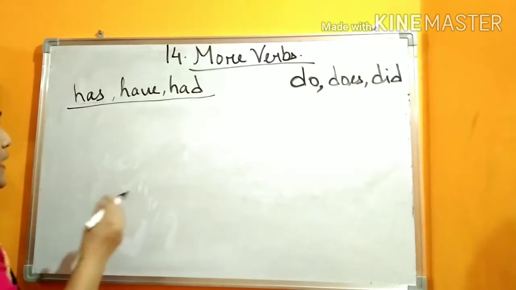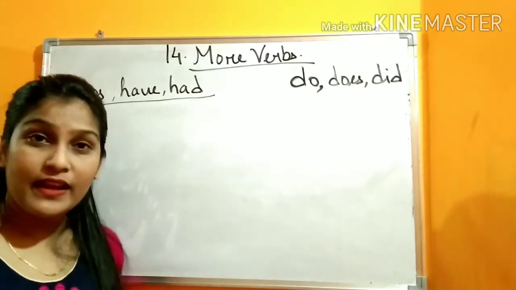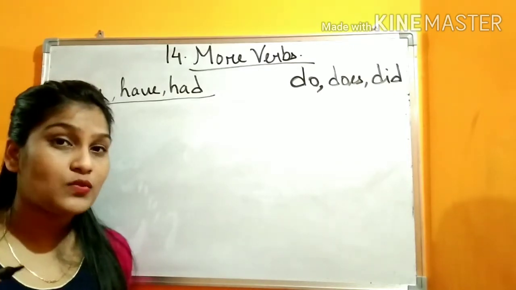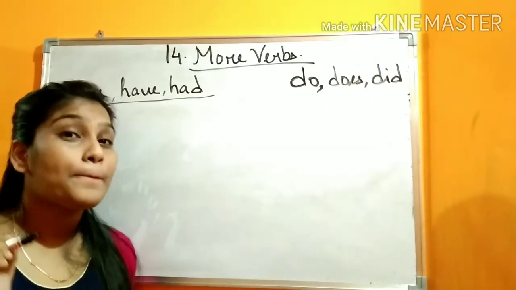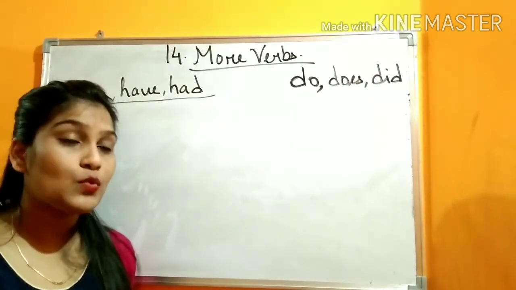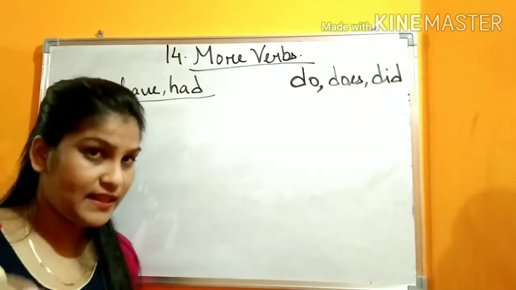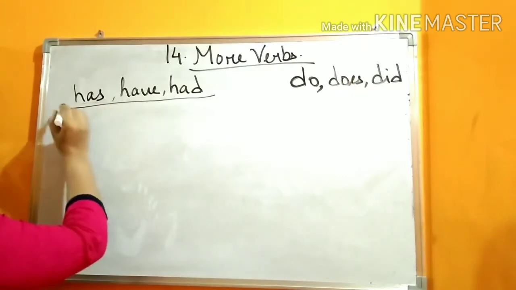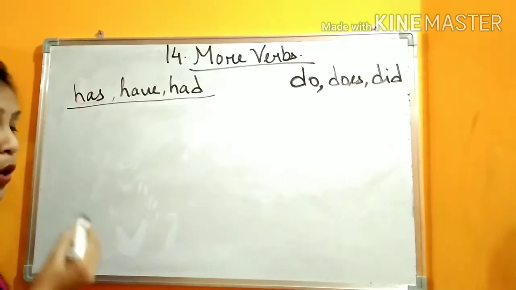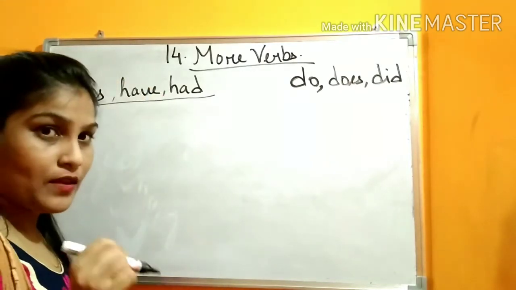Okay. Like when I was explaining about am, is, are, was, were, we use am, is, are in case of present tense and we use was, were in case of past tense. In the same way, has and have are used when we talk about the present time. Understood?